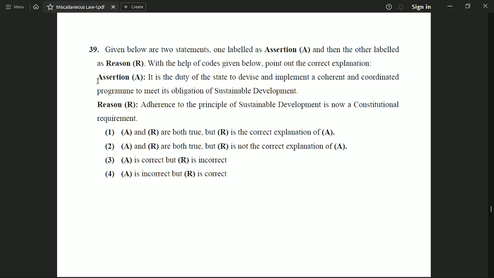Now the next question is assertion and reason based. Assertion is, it is the duty of the state to devise and implement a coherent and coordinated program to meet its obligation of sustainable development, and the reason for that is given as adherence to the principle of sustainable development is now a constitutional requirement. So the correct option to this question is option 1, which says assertion and reason are both true, and reason is the correct explanation of assertion.